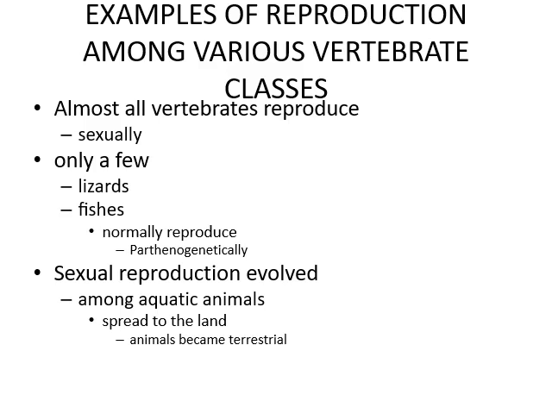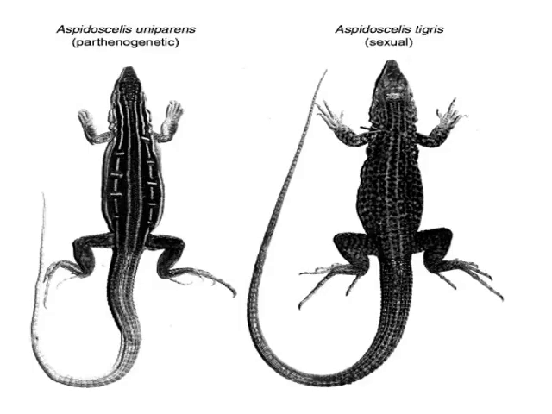Sexual reproduction evolved among aquatic animals that spread to the land, and animals became terrestrial. Here you can see a crocodile having parthenogenetic reproduction and a crocodile having sexual reproduction. Basically, these are the result of parthenogenesis, a parthenogenetic animal, and sexual reproduction, a sexual animal.